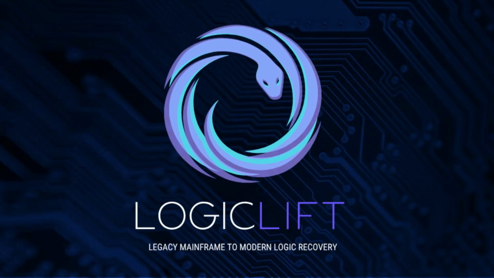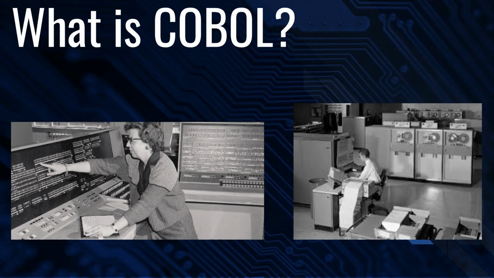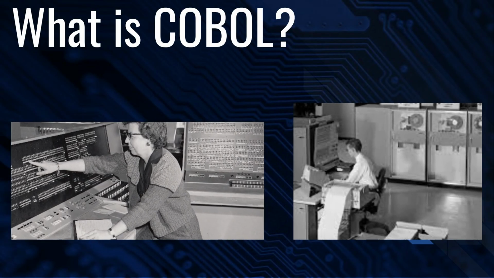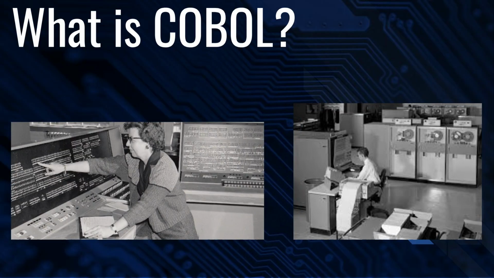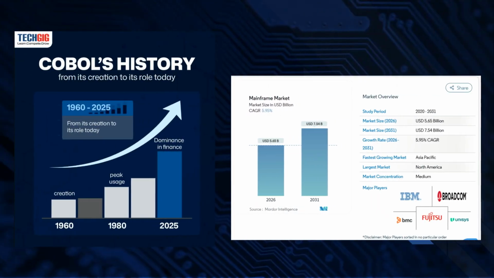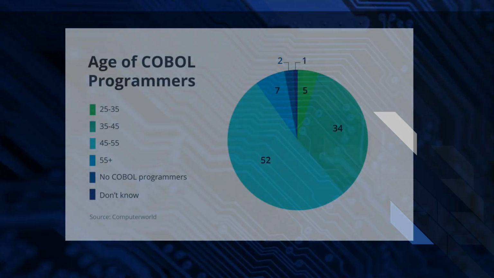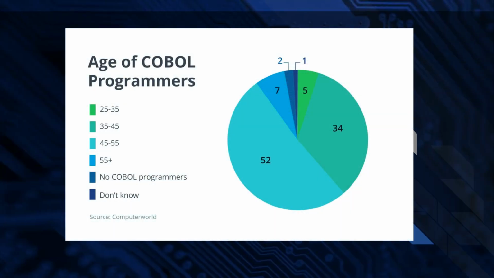Logic Lift is a legacy mainframe to modern logic archaeology tool designed to address the COBOL or black box dilemma. COBOL was created in 1959 to be a portable, user-friendly language for mainframes. Despite being over 60 years old, most of the world's critical systems, like banks, governments, and insurance agencies, still rely on COBOL. Many COBOL developers are nearing retirement age, and fewer younger coders are learning it.